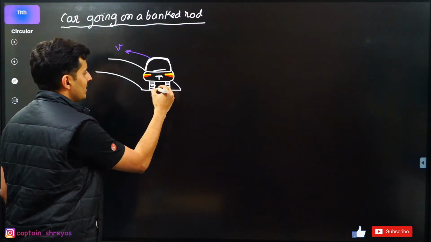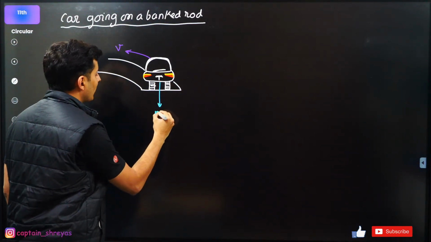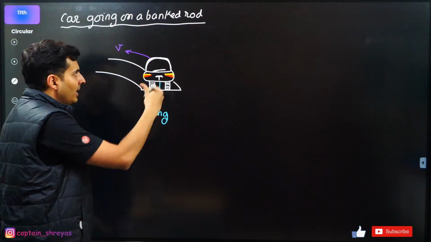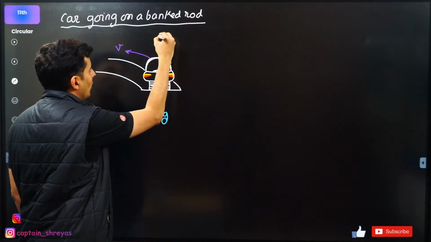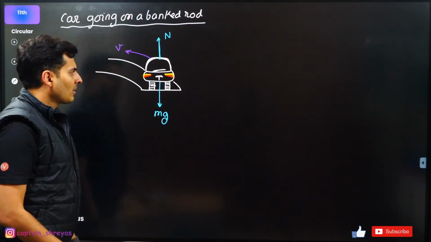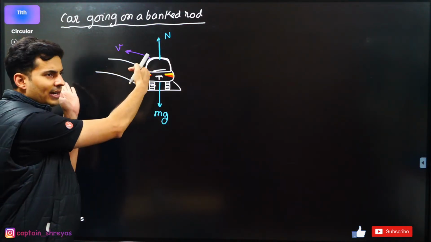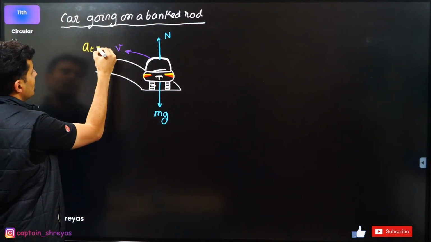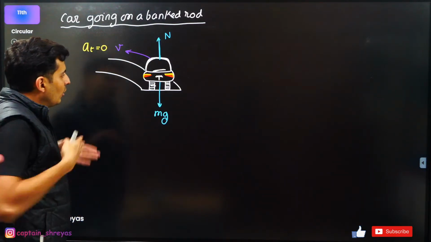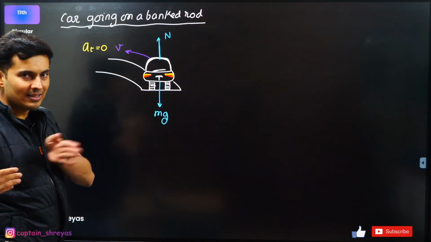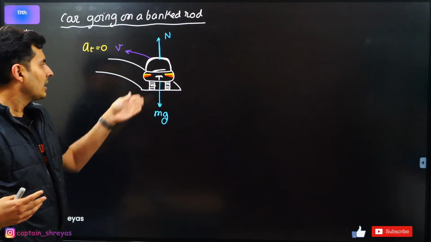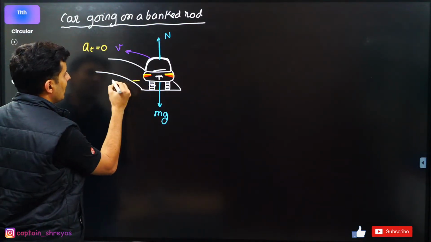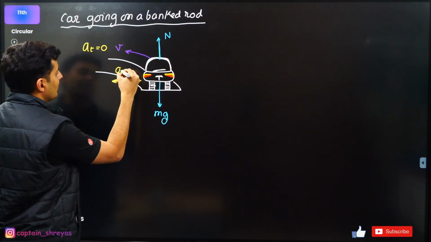One thing is obvious, it's the weight of the car, so I'm just going to write mg over here. It's on the ground surface, so it is going to provide a normal force on it. Because it is going with a constant speed, I don't think there is any need of tangential acceleration. So tangential acceleration is 0. There is no force in or against the direction of the velocity. Nothing along the tangent. But centripetal, definitely there. There is going to be some kind of acceleration towards the center.